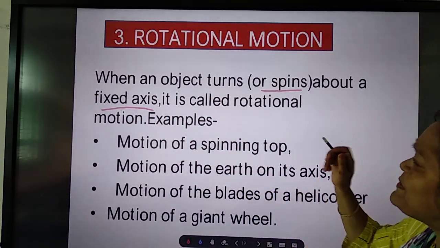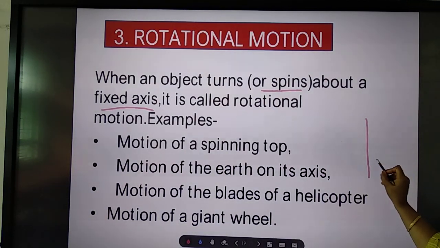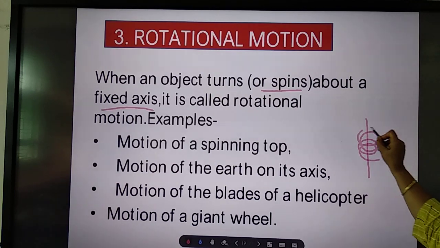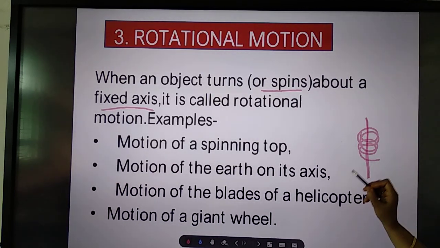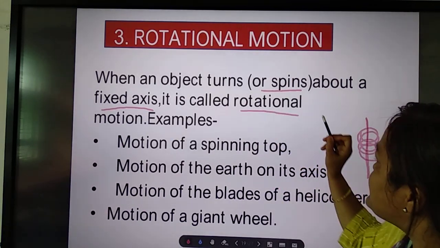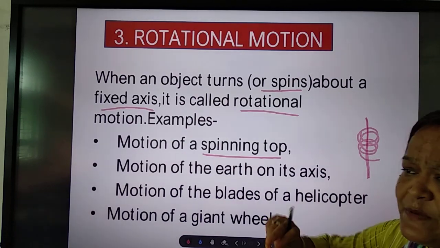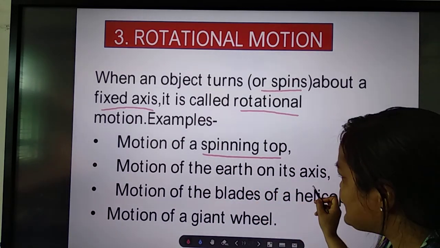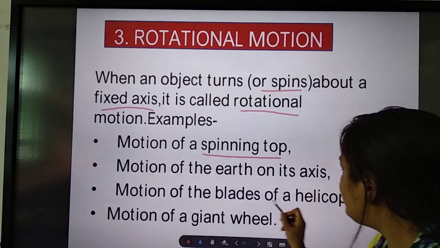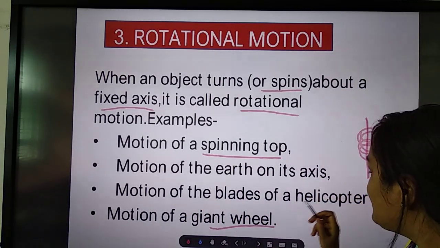All of you see the spinning top. So what happens is, say this is the axis, the body rotates keeping this axis fixed. So that type of motion will be your rotational motion. Examples: motion of a spinning top, motion of the earth on its axis, motion of the blades of a helicopter, motion of a giant wheel.